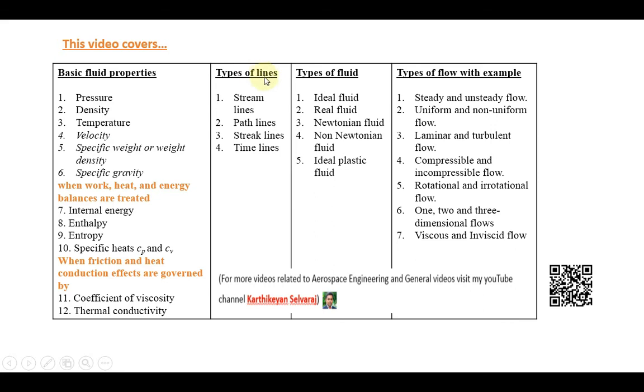Then, for the types of line, we have 4 different types: streamline, path line, streak line and timeline. Similarly, for the types of fluid, we are going to discuss ideal fluid, real fluid, Newtonian fluid, non-Newtonian fluid and ideal plastic fluid, and the most important thing, the types of flow. We may already have some idea about the terms.